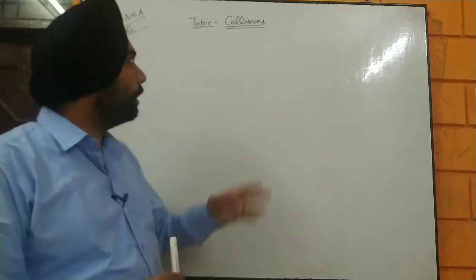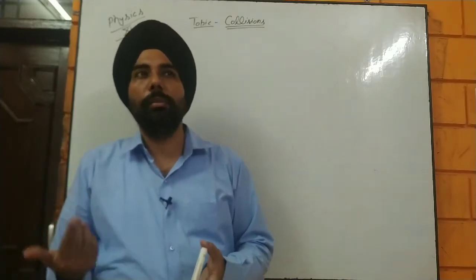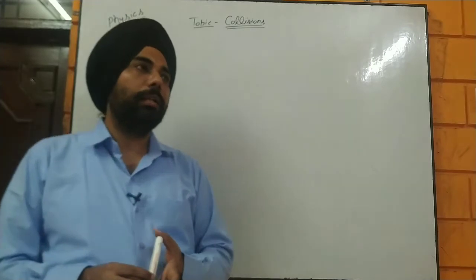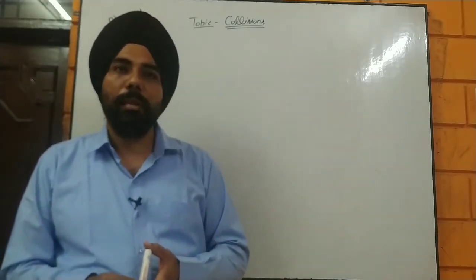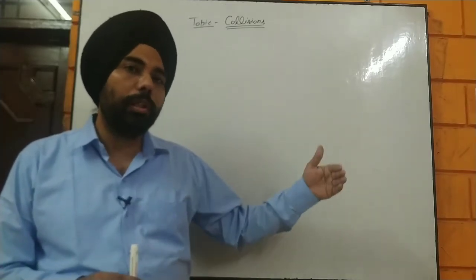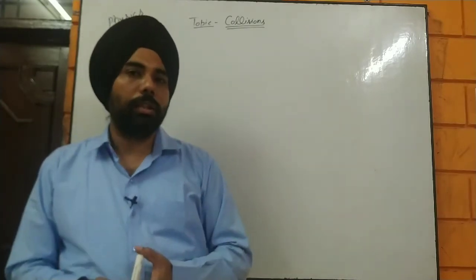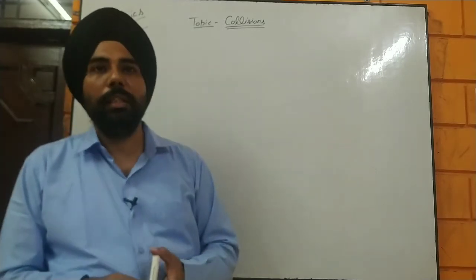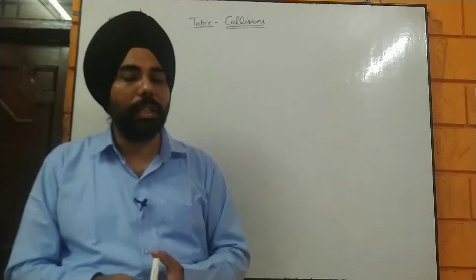Now first of all, what is collision? Basically in science, the term collision is the interaction between two bodies. If they are colliding with each other, then there can be a change in direction, change in magnitude and change in velocity of those colliding bodies. That factor is termed as collisions. So the collision is basically the interaction between two bodies. That is a very simple line to understand.